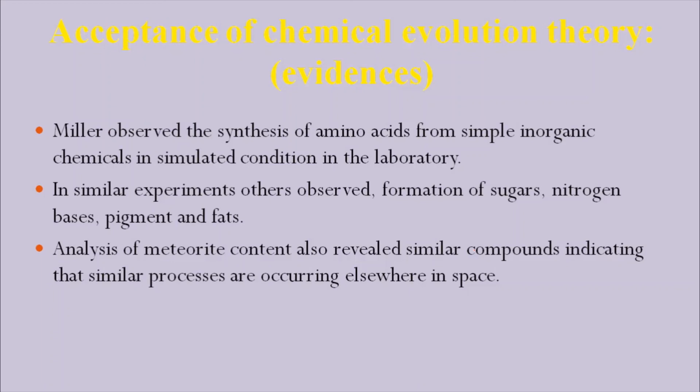Some pigments like chlorophyll a and chlorophyll b, and fats, saturated and unsaturated. So these different things were also formed after the experiment was repeated several times.